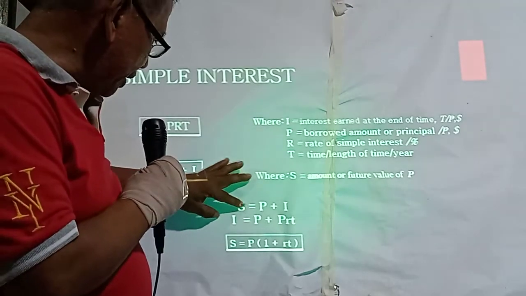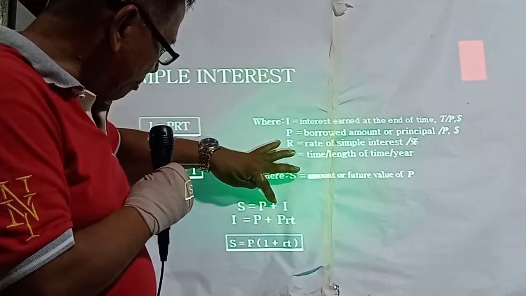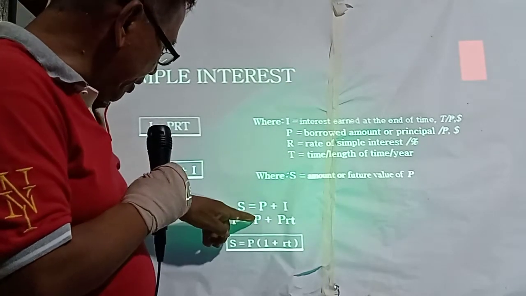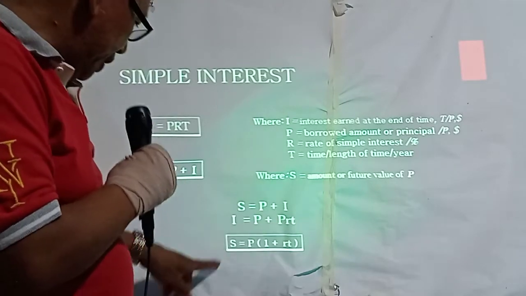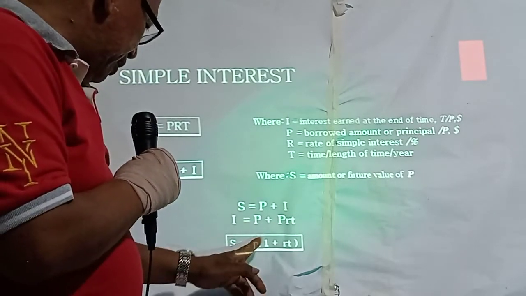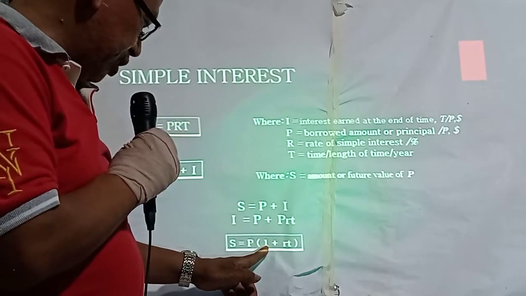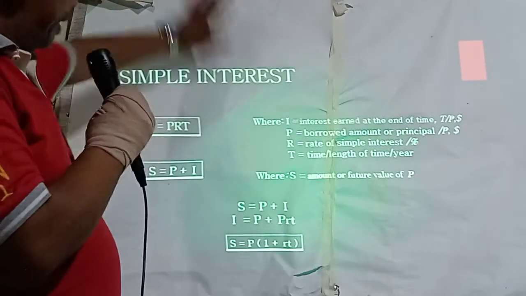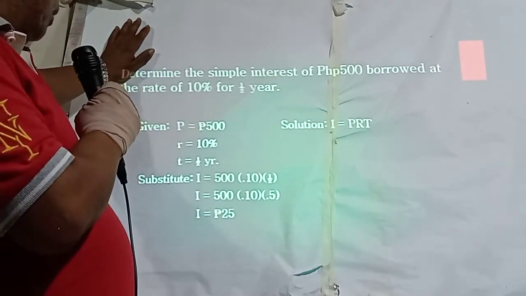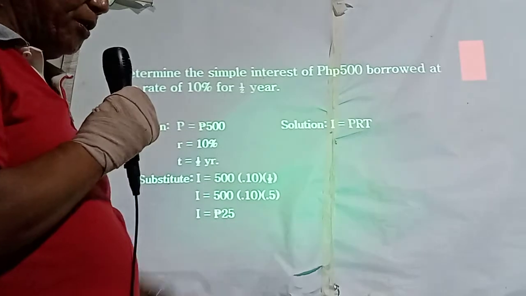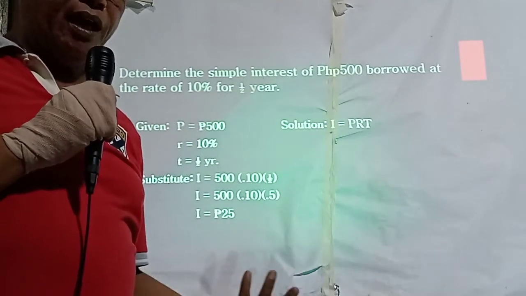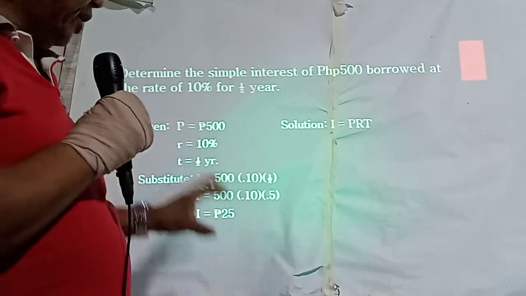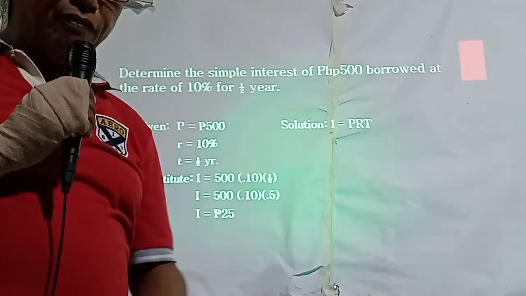The equation is S equals P plus I, so S equals P plus PRT. If you need clarification, I would like you to see our module on tele-education, site ISU, City of Ilagan.